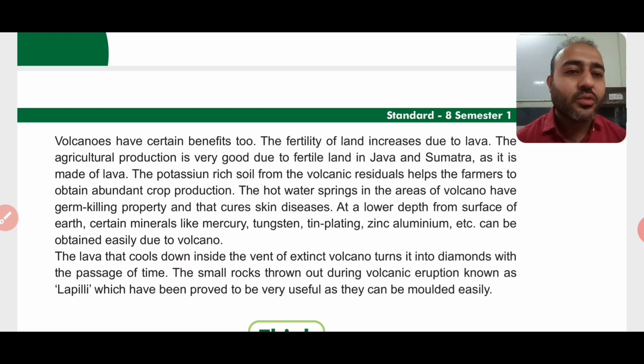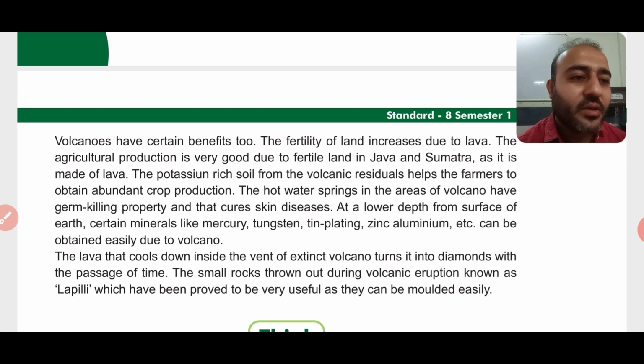So many a times if we go to some places, there are hot water springs. Hot water springs means what? That there are places where naturally there is hot water, right? There is a depression like this formed on the surface of the earth, and over there is hot water, and which is natural, right? No one heats or boils that water, it is boiling naturally. And if we take a bath in such kind of hot water springs, then it has the capacity to kill the germs. So if any person or people have any kind of skin disease, then it can be cured through that hot water springs.